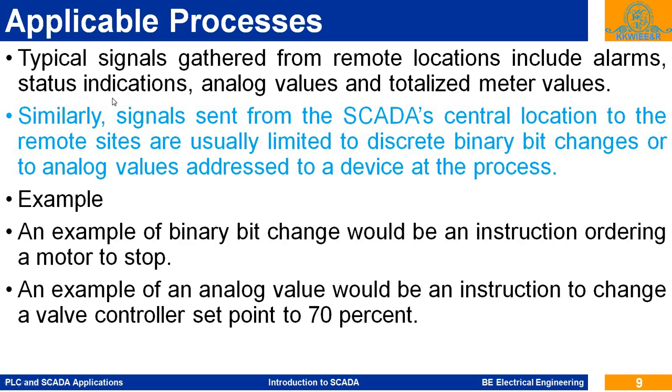At the same time it will send alarms whether there is a fault or an abnormality in the system. Whether the pump is on or off, the machine is on or off, so it is sending the status indications.